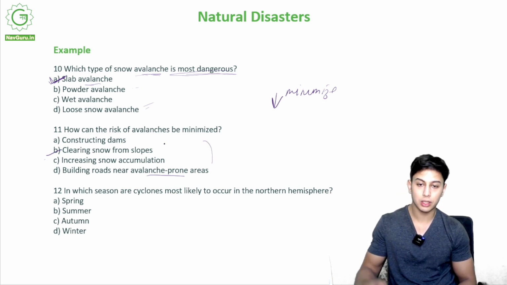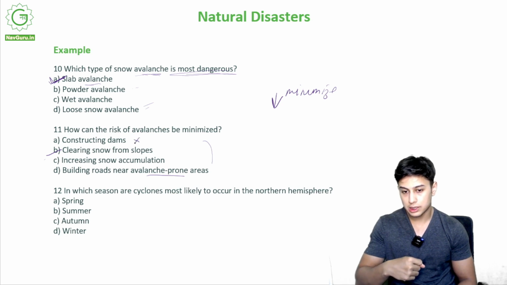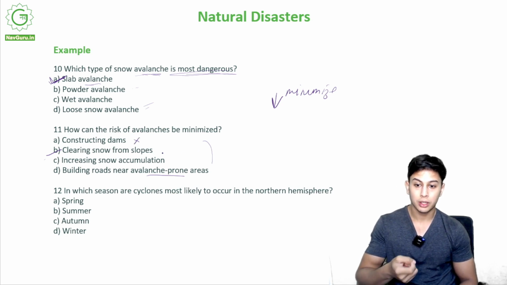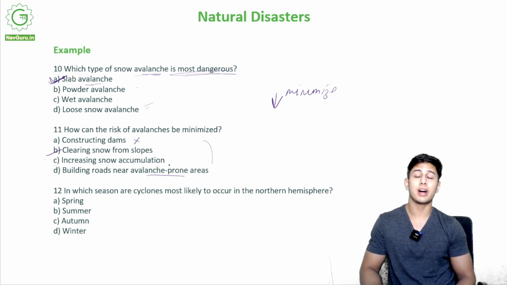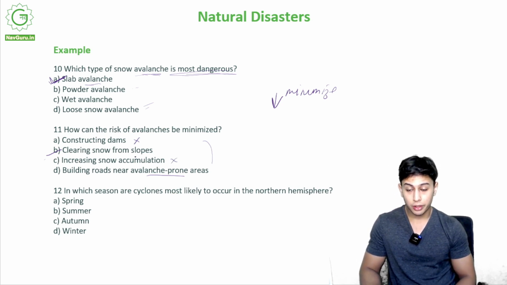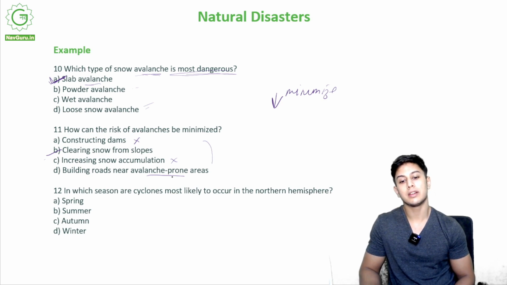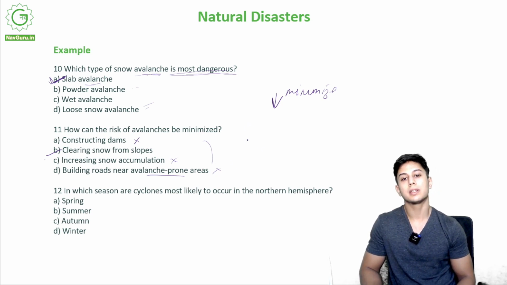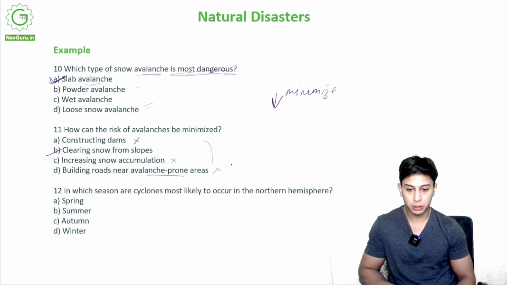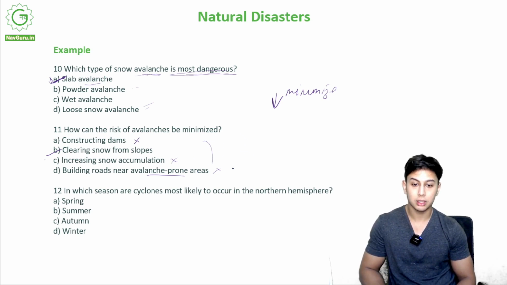Okay, so if there is a lot of snow on the slope, we will keep clearing it so that it does not fall altogether. We do not construct dams. This is not a river. We do not increase snow accumulation. If we increase snow accumulation, there will be a far deadlier avalanche. We do not build roads near avalanche prone areas. Why? Because if there is an avalanche, it will take away the road, it will disrupt the transportation. Alright, we do not make roads near avalanche prone areas, and if there is proper warning, right?